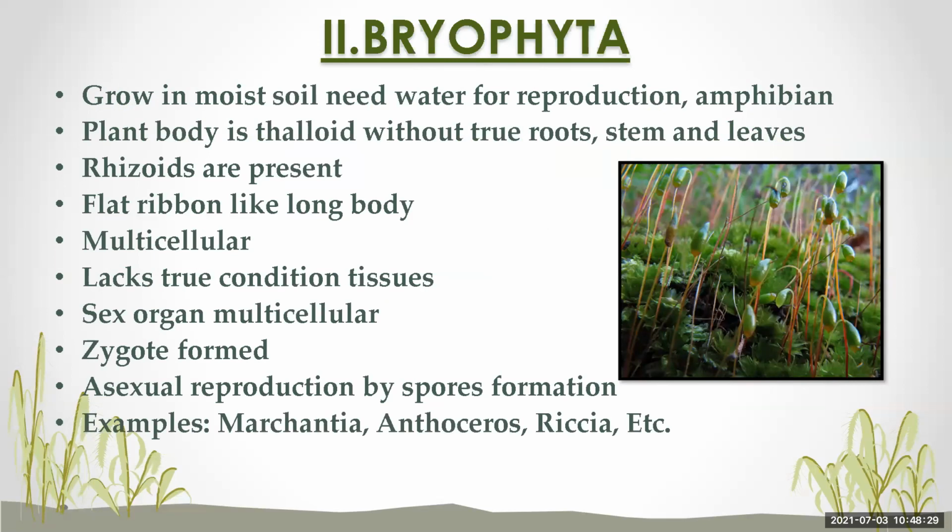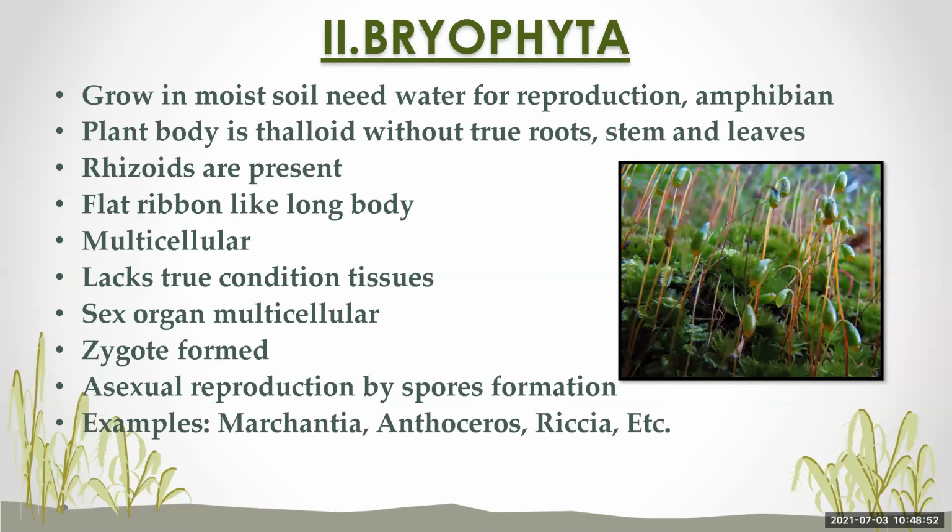That green soft carpet is nothing but plants of the division Bryophyta. This group of plants is called amphibians.